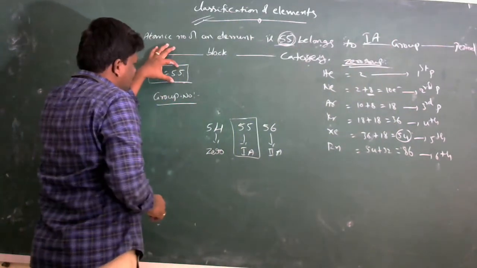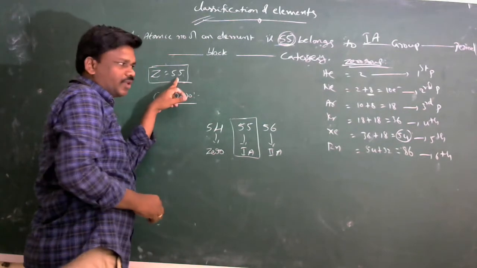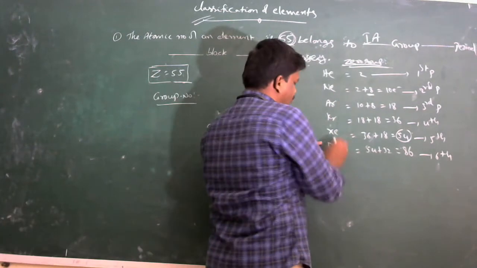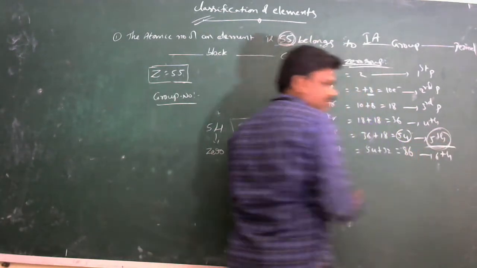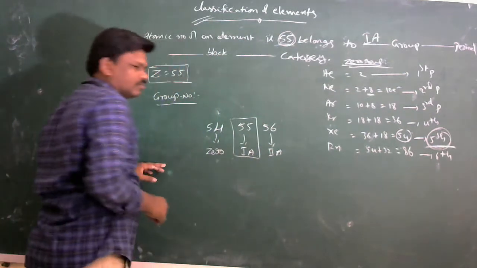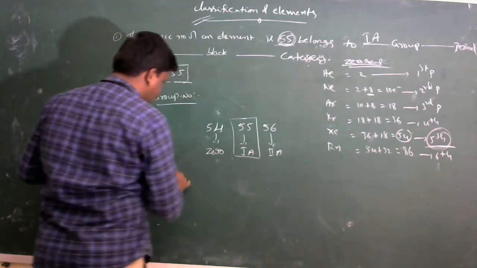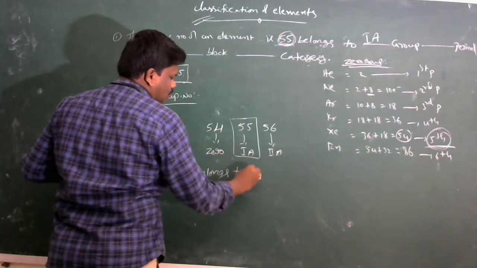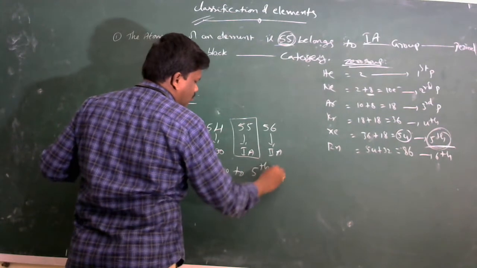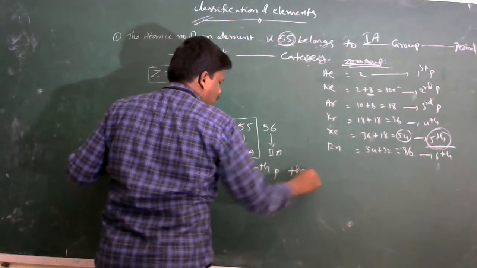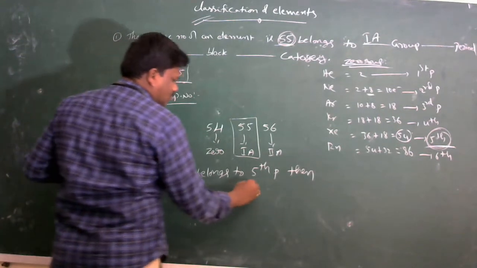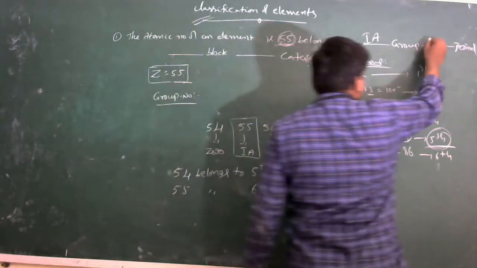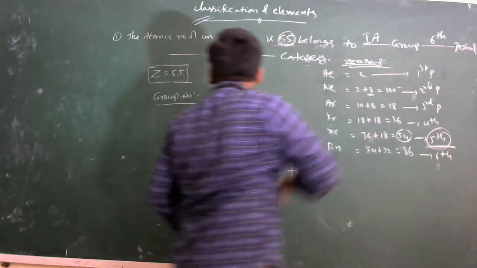And how to identify the period number? Then atomic number 55. Here 54 belongs to which period? 54 belongs to 5th period. Then after 54, 55 belongs to 6th period. Therefore, period number is 6th period. And block.